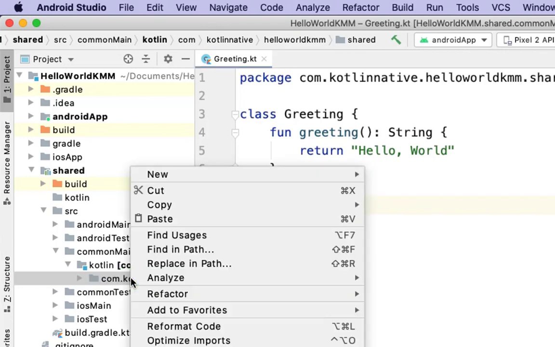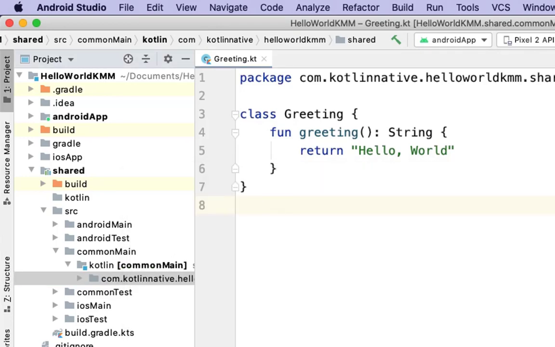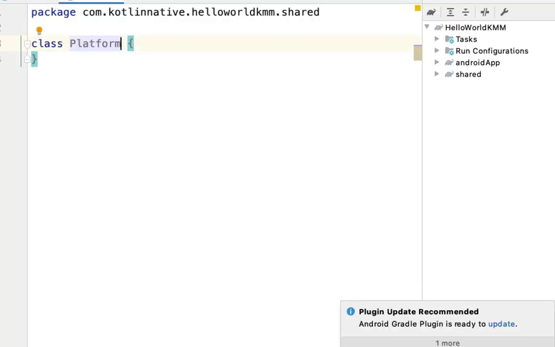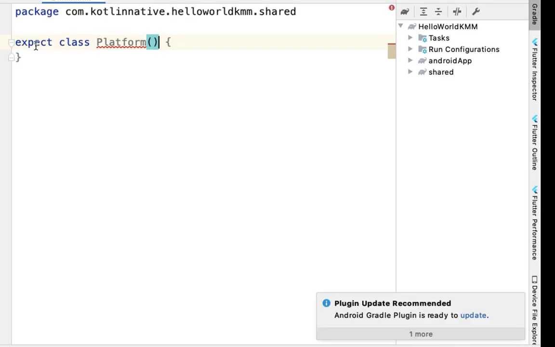Let us say platform class. So whenever we want to write any platform specific code in shared module, we have to use expect keyword. Expect class platform means actual implementation will be in Android main and iOS main for this class. In this class, let us define some variable.